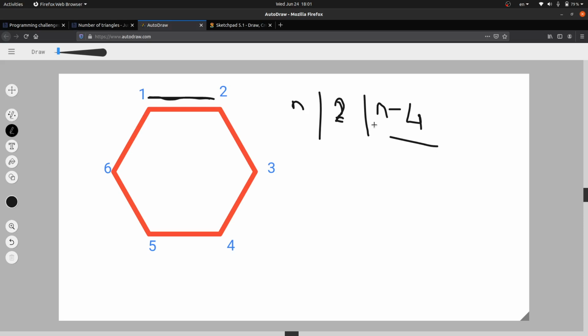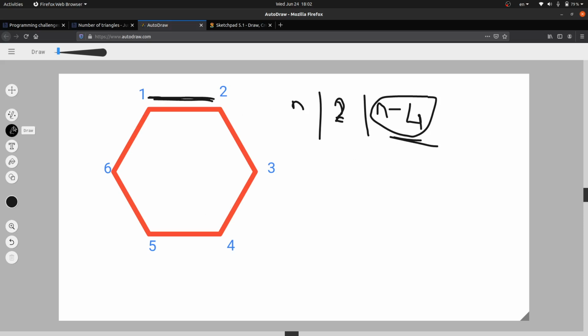If there were no black colored vertices, then n minus 4 would be our answer for this particular line.